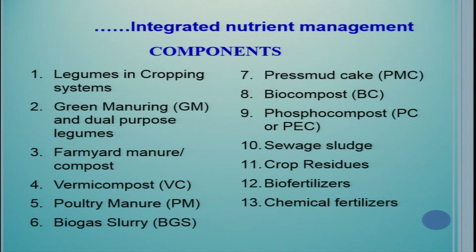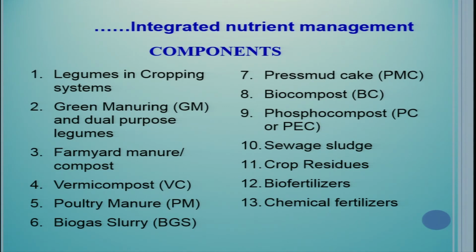Components are legumes in cropping systems, green manuring and dual purpose legumes, farmyard manure and compost, vermicompost, poultry manure, biogas slurry, pressmud cake, biocompost, phosphocompost, sewage sludge, crop residues, biofertilizer, chemical fertilizer. This list is never ending. You can add some more sources of nutrients depending upon availability and local conditions.